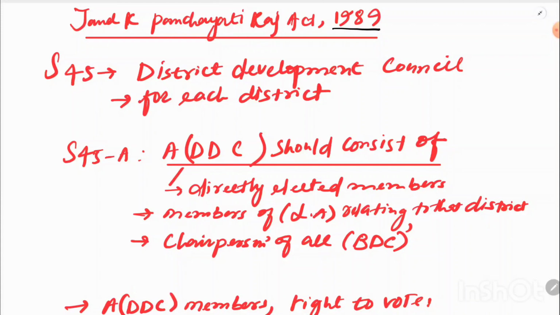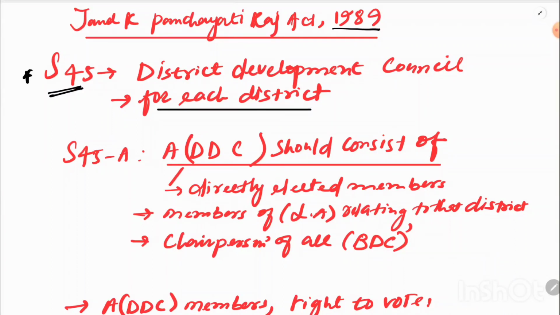So in this lecture, we are going to discuss the District Development Council, okay? Which is a very important topic. The section that deals with the District Development Council is Section 45, and it's very important, okay? The first basic thing about the District Development Council is that in every district there has to be a District Development Council, okay?